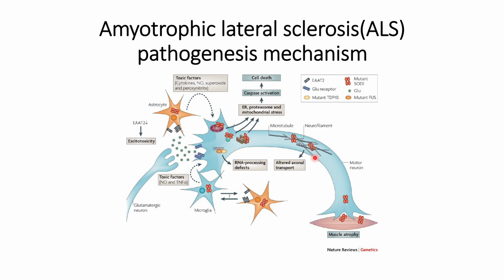And these microtubule filaments, because of the unfolded protein structure, will have an impact on the motor functioning, and all this will finally lead to paralysis of voluntary muscle that will cause amyotrophic lateral sclerosis.